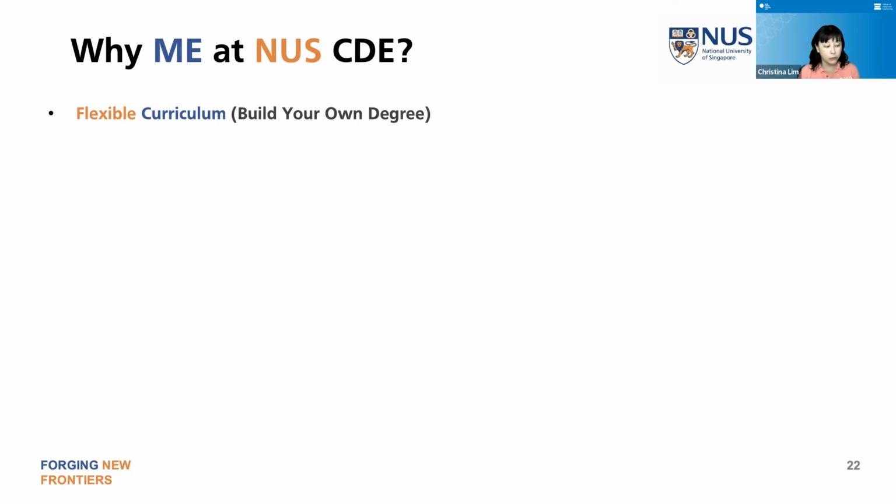You can be totally ME, do specializations, or just do all 10 modules in ME. Or if you just want basic ME knowledge, but apply it somewhere else, then you also have that flexibility. And the red tape is very, very minimal compared to before. So the curriculum is there to allow you flexibility to follow your interests.